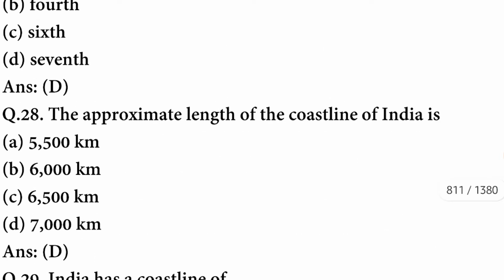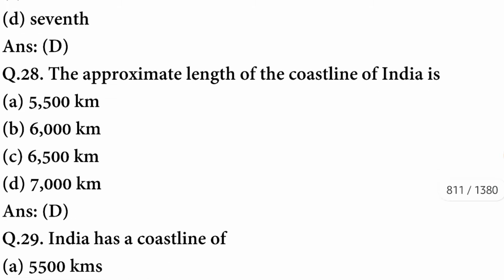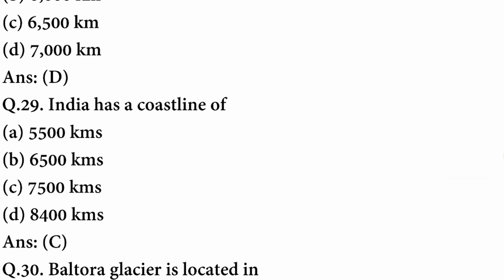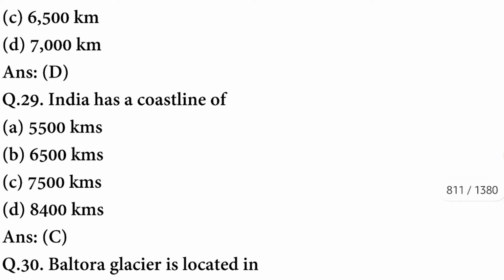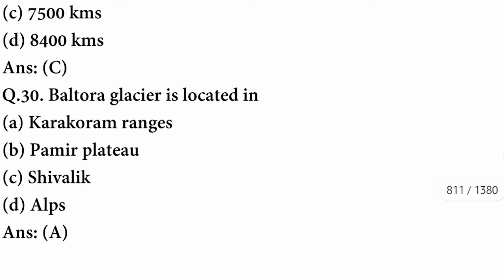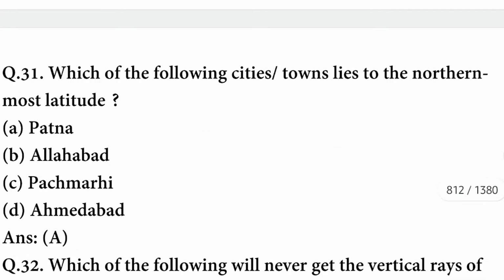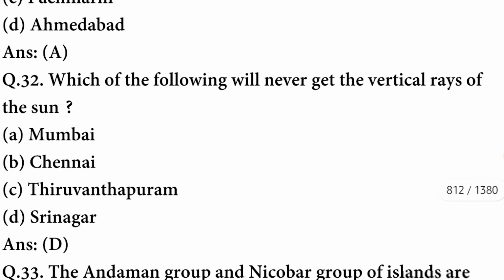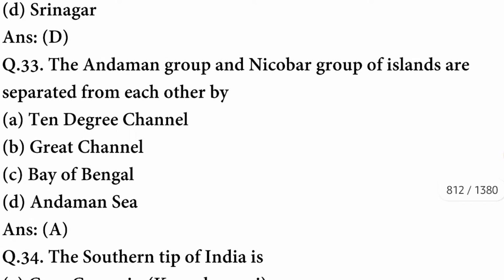The approximate length of the coastal line of India is 7,500 kilometers. C option is correct. Baltoro Glacier is located in Karakoram ranges. Which of the following cities lies to the northernmost latitude? It is Patna. A option is correct. Which of the following will never get the vertical rays of sun? It is Srinagar.